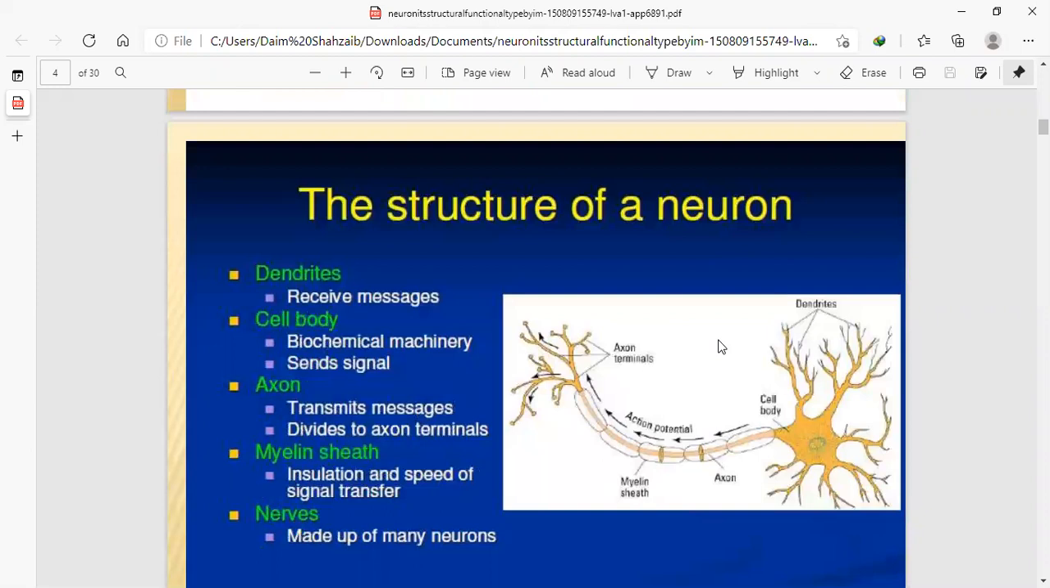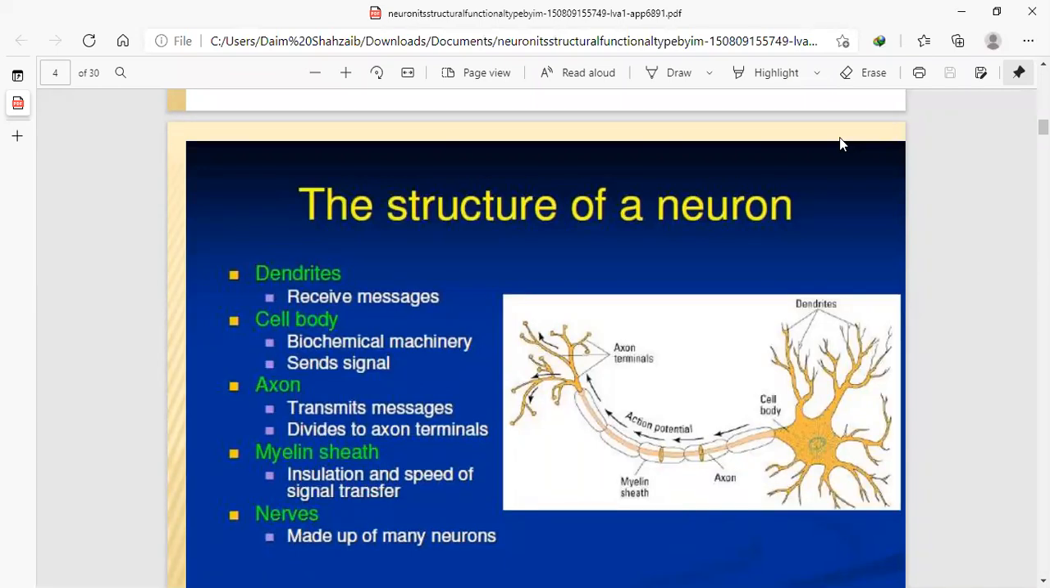Now, we studied the structure of a neuron, which contains axon, cell body, dendrites, nerves, neural impulse, and myelin sheath. As we all know, firstly there is a cell body that contains dendrites. First the dendrites receive the message. Firstly, the message will go to the dendrites, then the message will go to the cell body. Dendrites are the branches of the cell body. The cell body is a biochemical machinery, like the message is chemically made ready to transfer to other impulses.